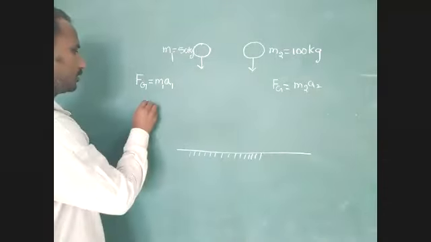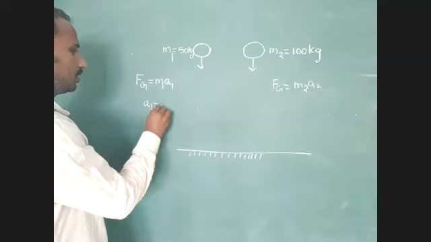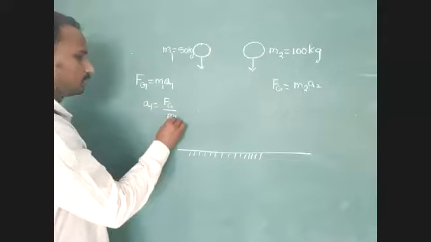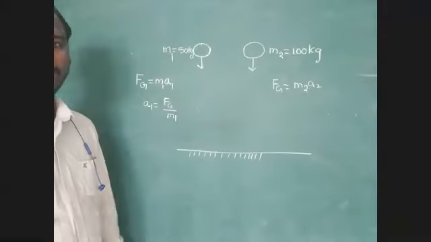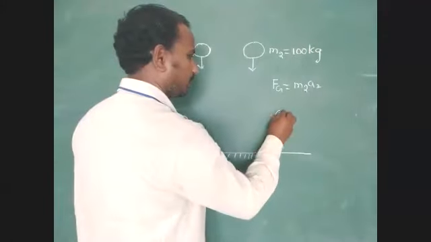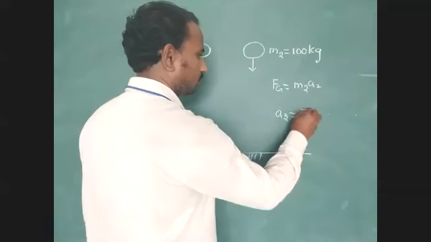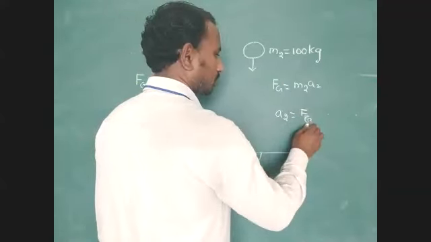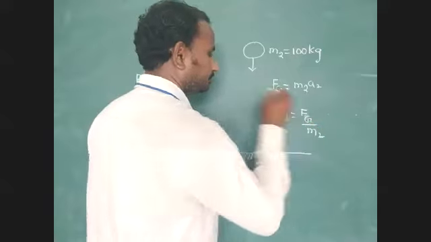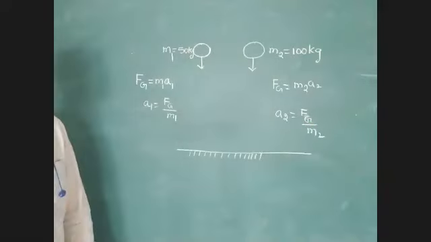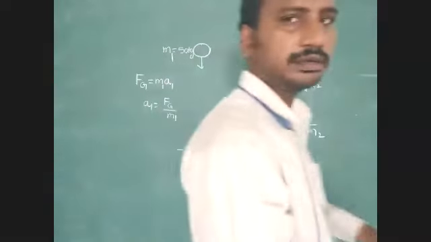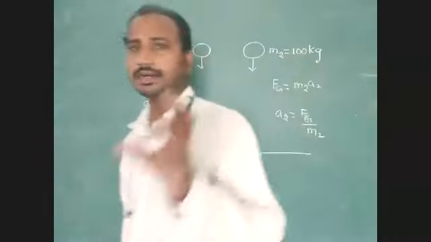Here identify this relation: A1 equal to Fg divided by M1. But here we can identify A2 equal to Fg divided by M2. So we have to follow this formula method. Otherwise you are getting the answer wrong.